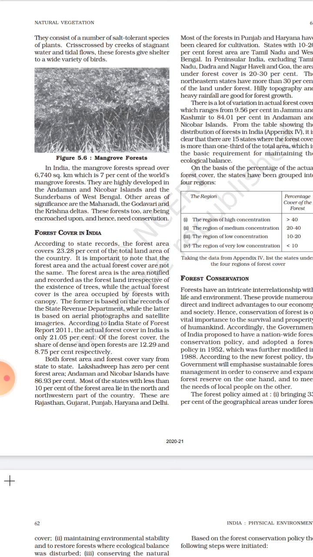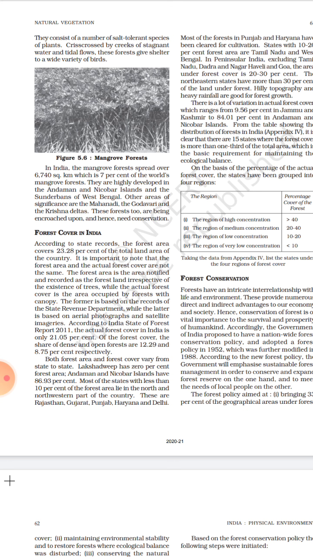According to the India State of Forest Report 2011, you must remember all the government reports and stats, and you have to mention that it is according to this report of 2011. Because these reports keep changing with time, we always study these facts with respect to the present time.